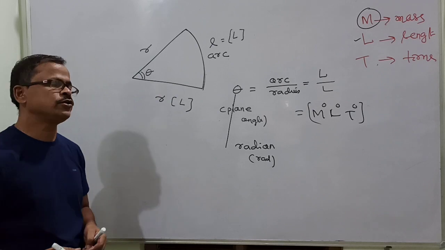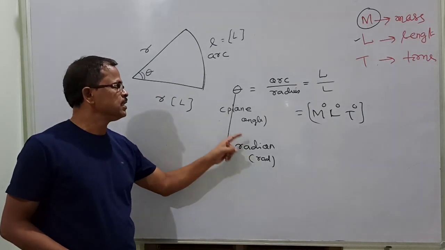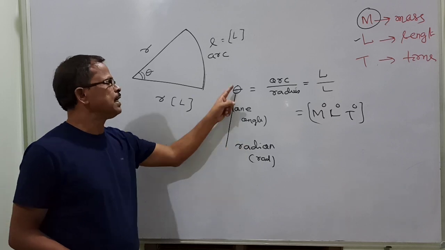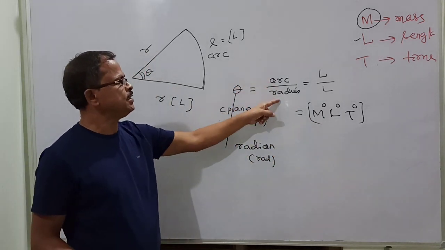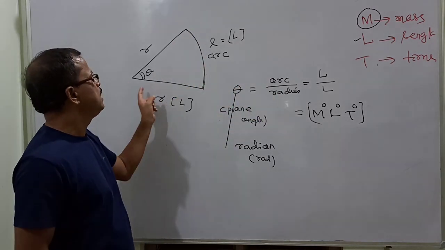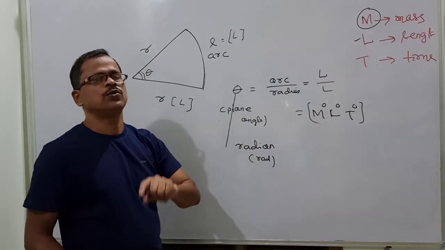Why? Because theta is defined as arc by radius. Arc is measured in meter, radius is also measured in meter, meter cancels out. Theta has no dimension.